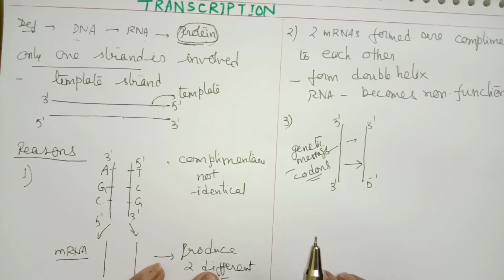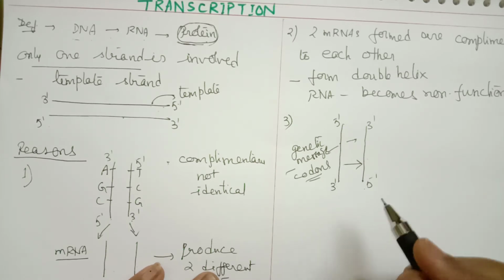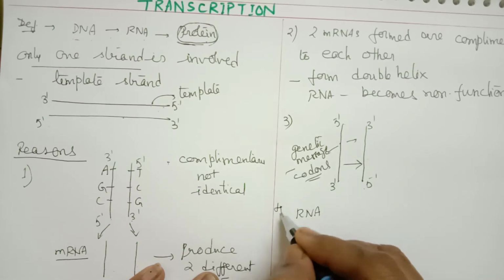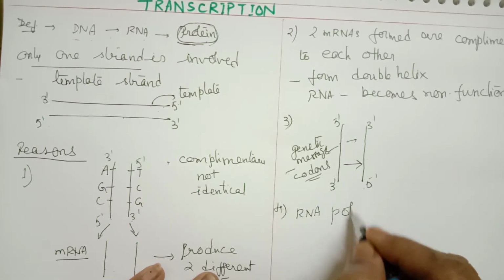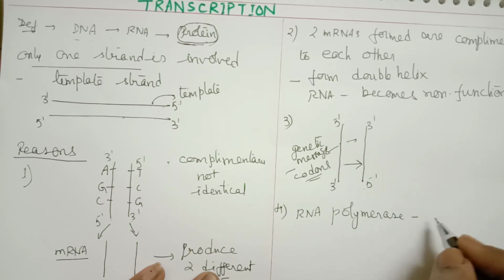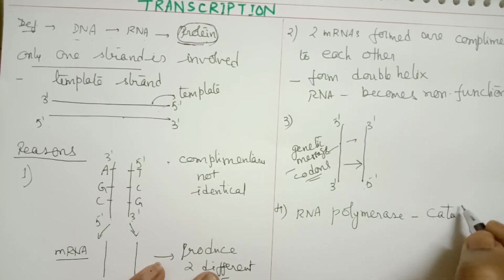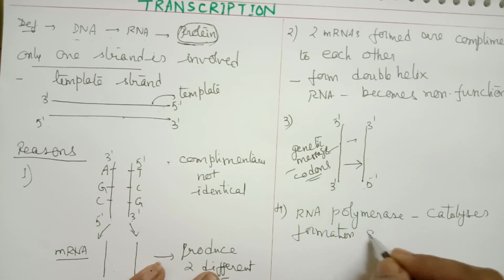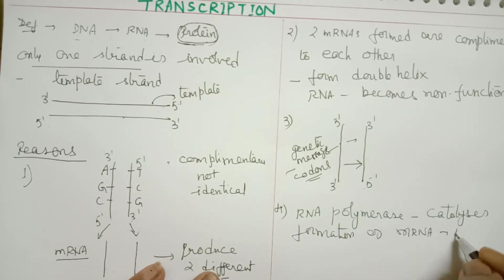Another reason is the RNA polymerase which is involved. RNA polymerase catalyzes formation of mRNA only in the 5' to 3' direction.